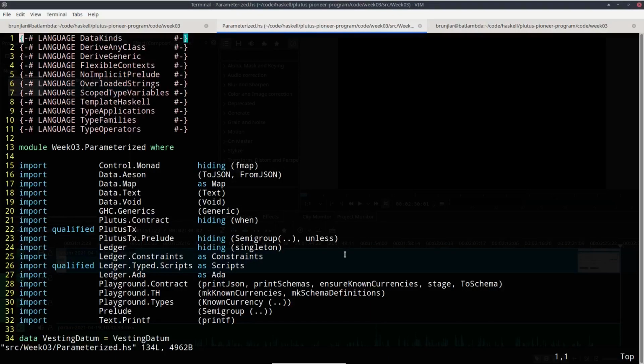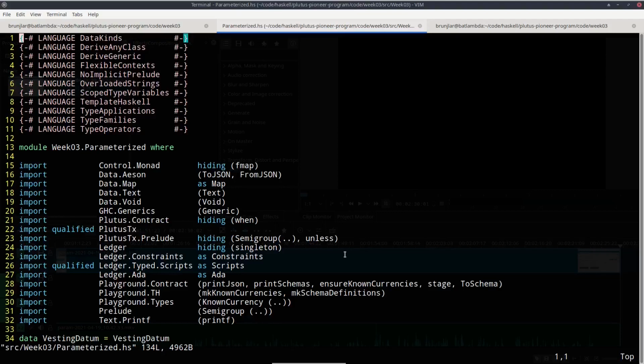In our example script, we have put the beneficiary and the deadline into the datum. But there is another choice, or other choices. You could also parameterize the whole script on those two pieces of data, the beneficiary and the deadline. So a parameterized script is like a family of scripts. You can instantiate it with different parameters, and then you get different scripts. They all behave the same, but they have these parameters.